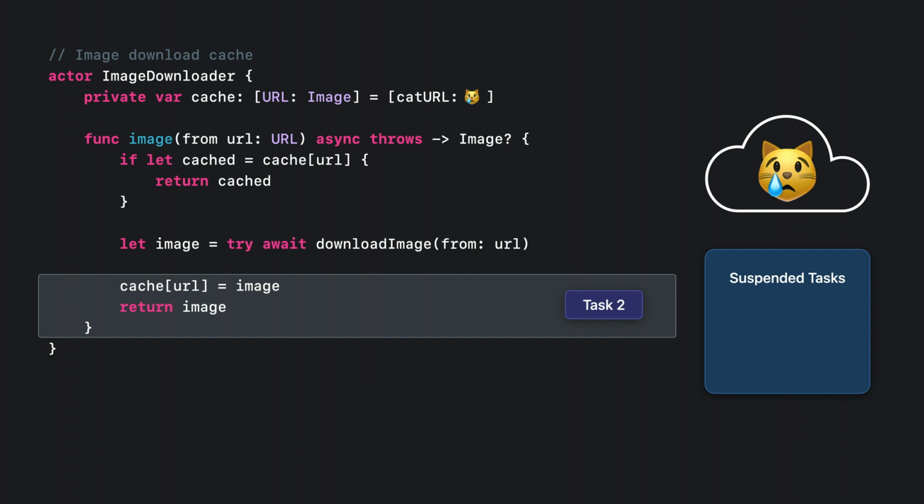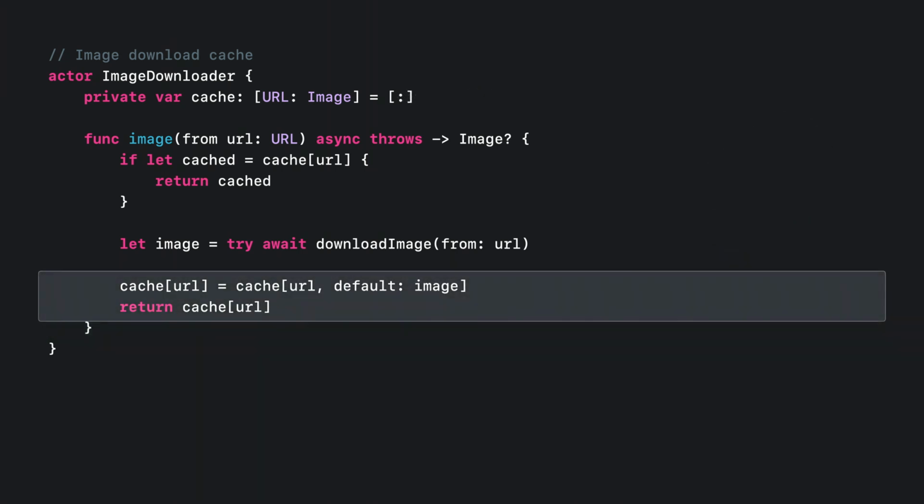We expected that once we cache an image, we always get the same image back for the same URL, so our user interface remains consistent, at least until we go and manually clear out the cache. But here, the cached image changed unexpectedly. We don't have any low-level data races, but because we carried assumptions about state across an await, we ended up with a potential bug. The fix here is to check our assumptions after the await.